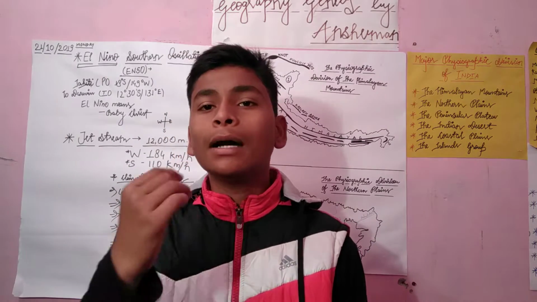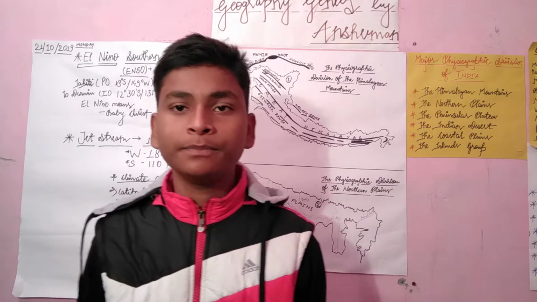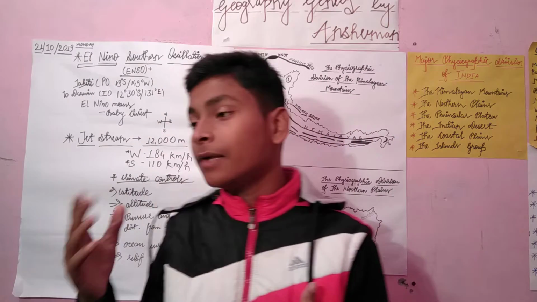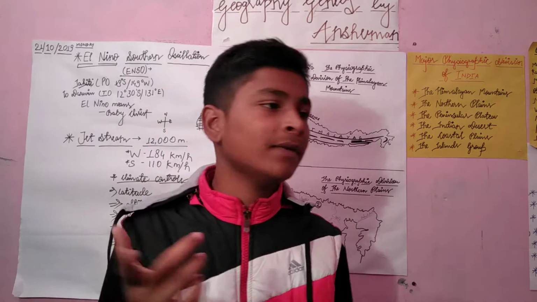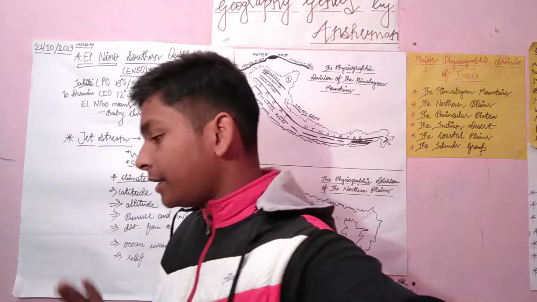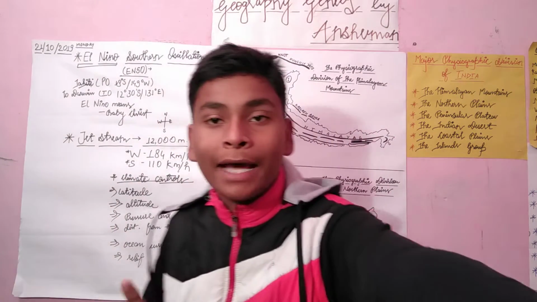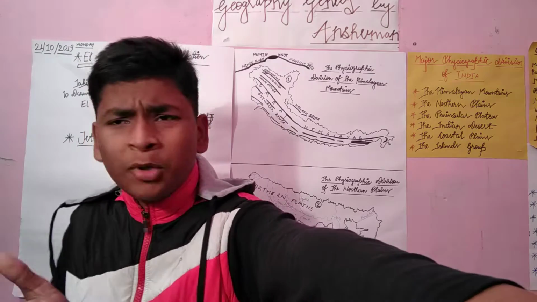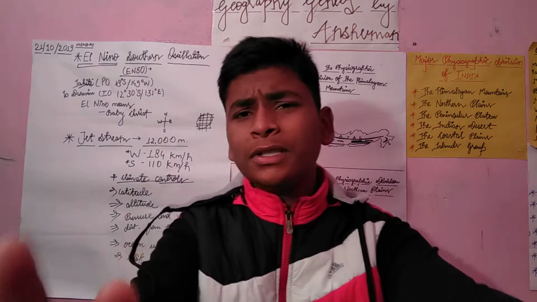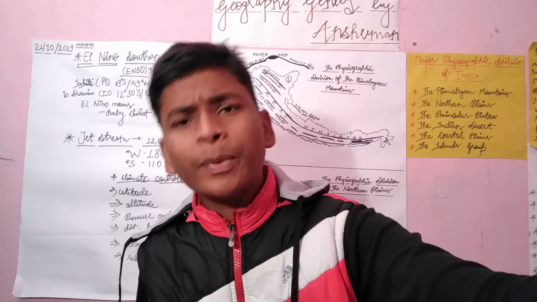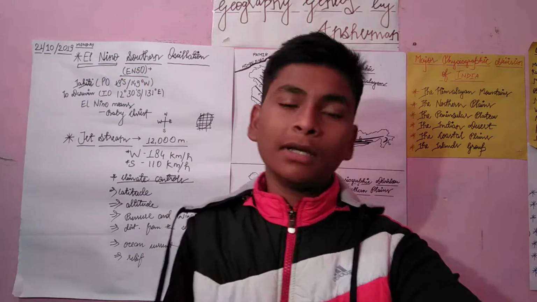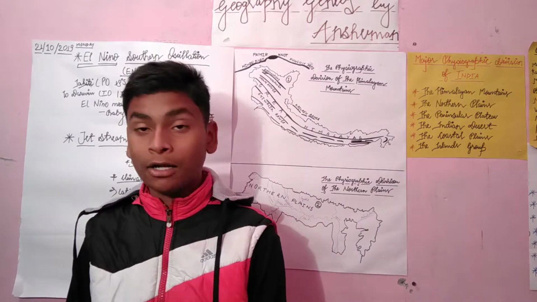It is a very common pattern. We all know about it. The Ganga river is a dendritic pattern river. Means if we talk about the Ganga river, it is flowing just back to back. If the river is flowing back to back and it has no tributaries, you might have seen. So this is the most common one. The dendritic pattern is the most common pattern, and we have seen it several times. For example, the Ganga river is such a river.